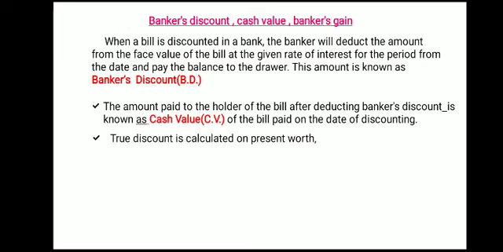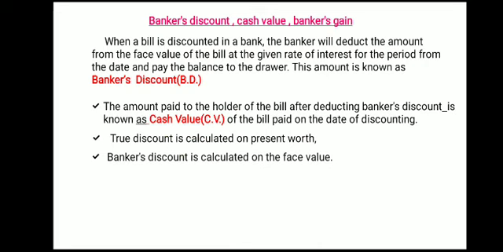Then true discount. Now see how this banker's discount and true discount you can compare them. True discount is calculated on present worth. And on what is banker's discount calculated? Yes, banker's discount is calculated on face value. Face value is the same as sum due. So which discount is more, true discount or banker's discount?